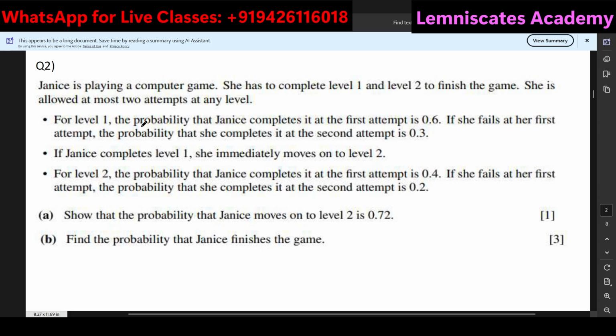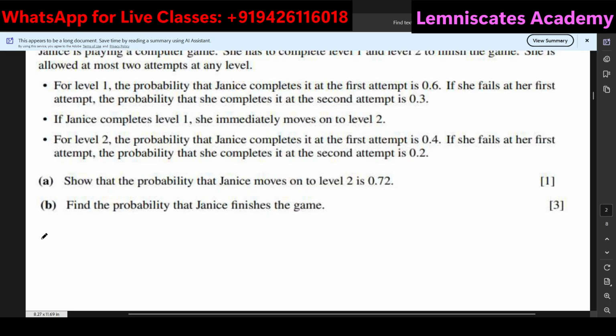For level 1, the probability that she completes it at the first attempt is 0.6. So in level 1, if she is able to complete in the first attempt, the probability is 0.6. If she fails at her first attempt, the probability that she completes in the second attempt is 0.3. Of course, you should be aware of the tree diagram in this case. So I'll just draw a quick tree diagram for level 1.